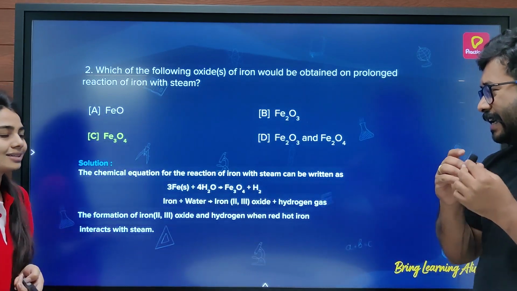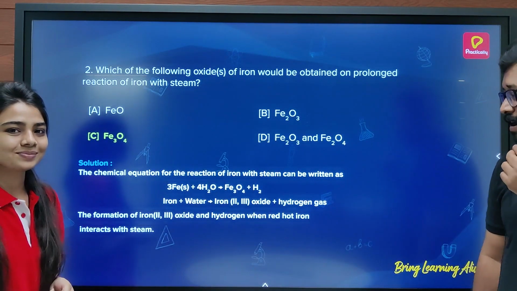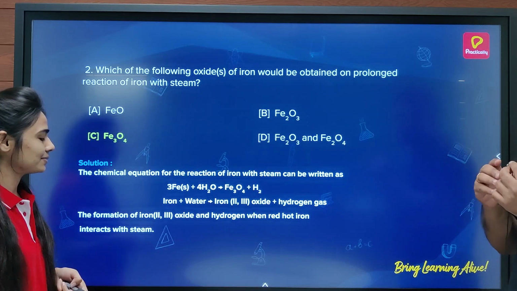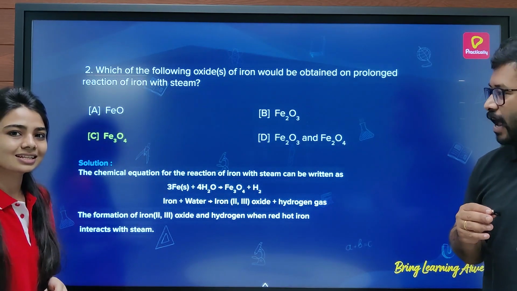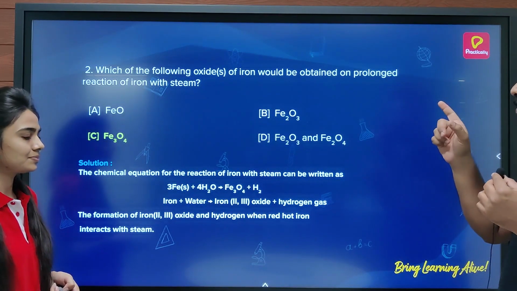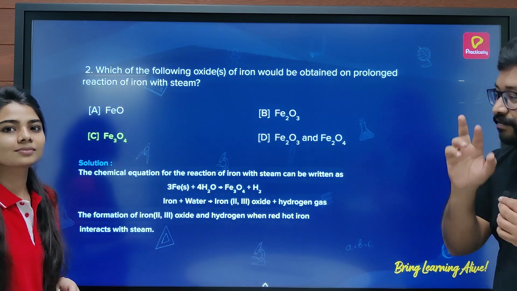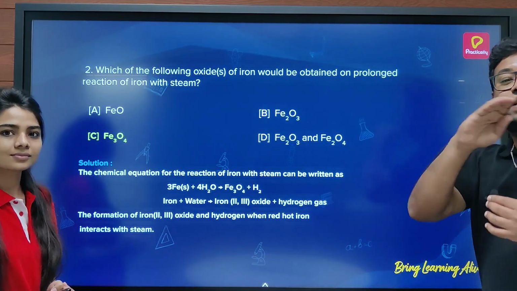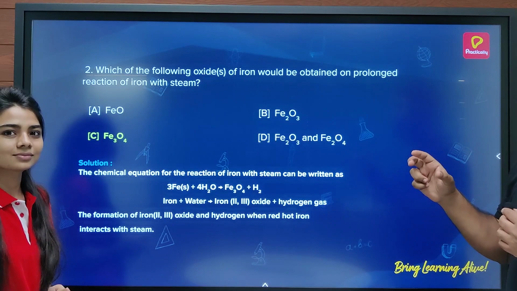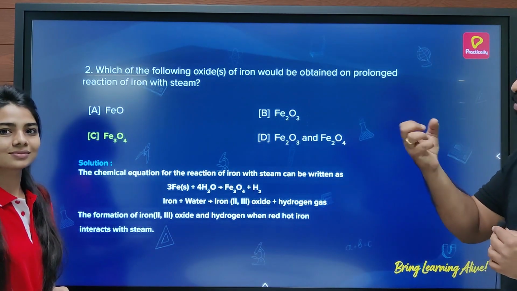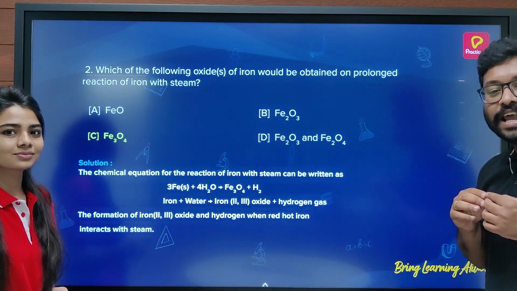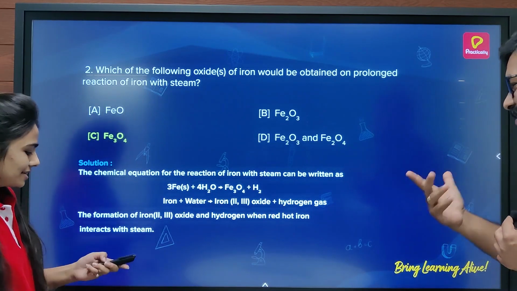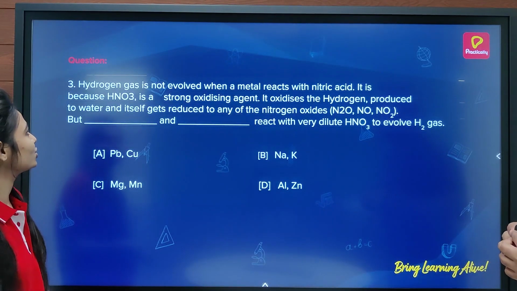So as you can see, the chemical reaction for this is Fe plus H2O gives you Fe3O4 plus H2. Actually, in this reaction, what happens? Both FeO and Fe2O3 form in some part of the reaction. And later on, both of them combine to give you Fe3O4. Okay? Yes. Sure. So, let's see the next question.